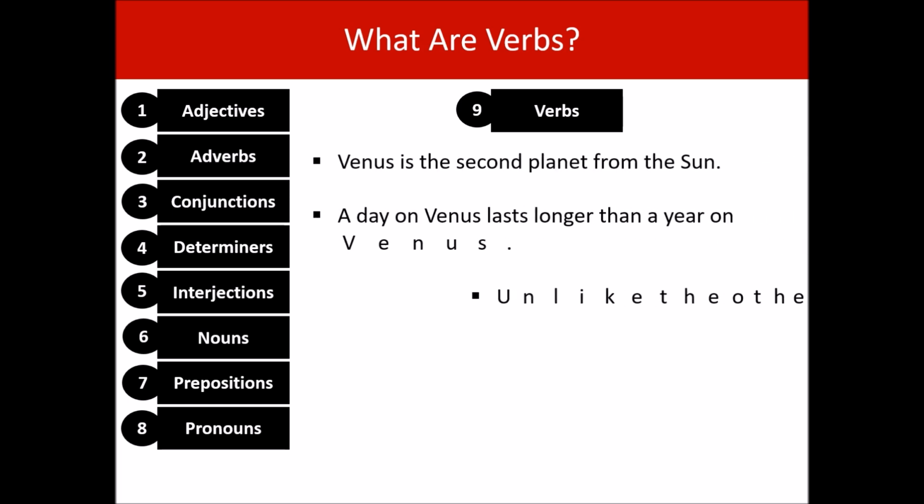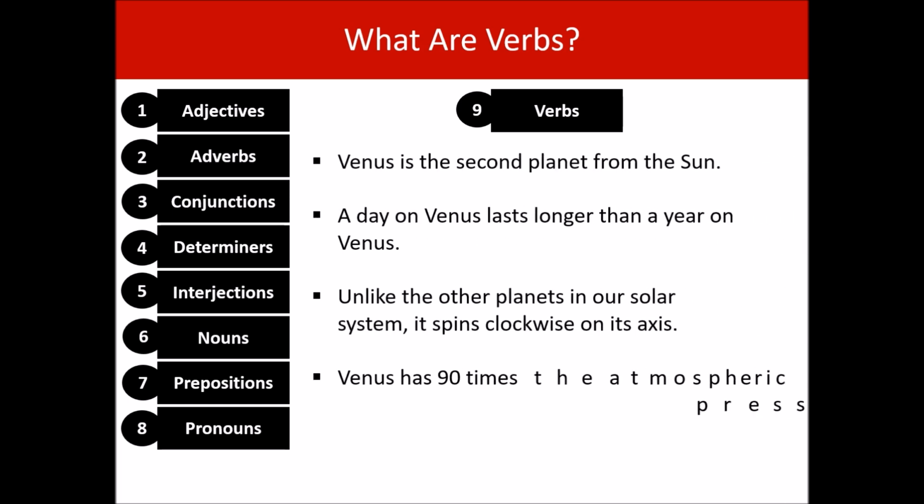Before we look at a definition for verb, it's worth saying that verbs are a very important part of speech. You cannot write a sentence without a verb. So here are some sentences. These are all about Venus. And you can see that there is a verb in every sentence. You cannot write a sentence without a verb.